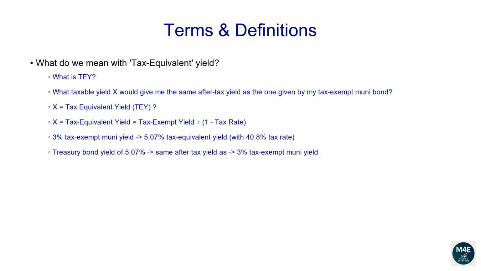The formula to compute the tax-equivalent yield is given by the muni tax-exempt yield divided by (1 minus tax rate). For example, if a muni bond yields 3%, and you're in the 40.8% tax bracket, the tax-equivalent yield would be 3% divided by (1 minus 40.8%), and that's equal to 5.07%. So a taxable bond like a US Treasury would need to yield at least 5.07% to match the yield of a tax-exempt muni bond, currently yielding 3%.